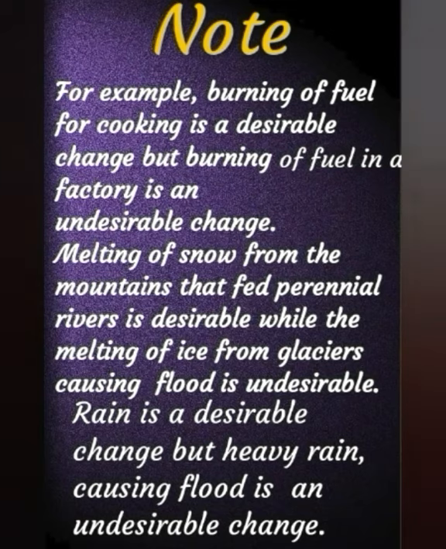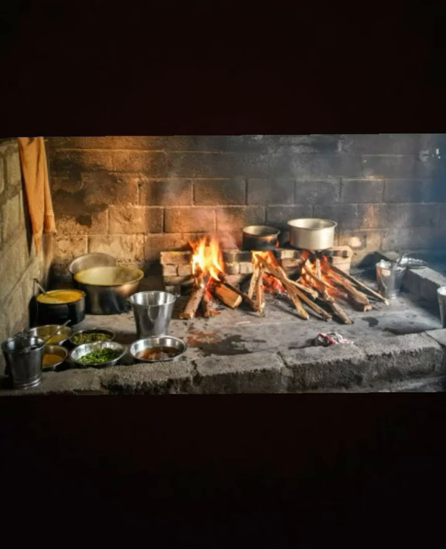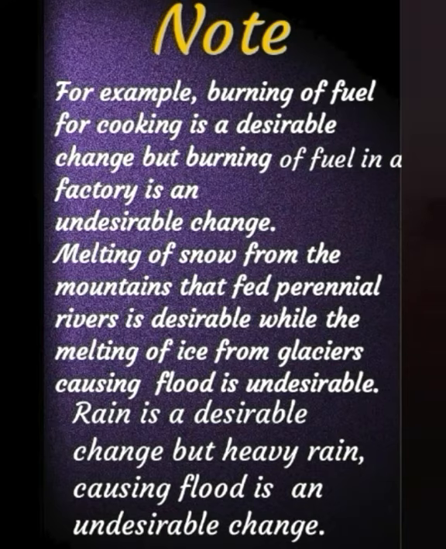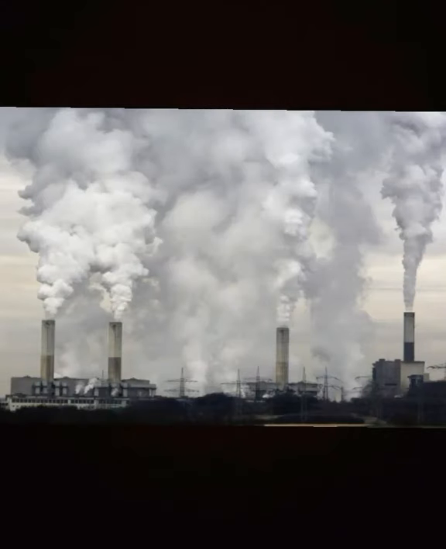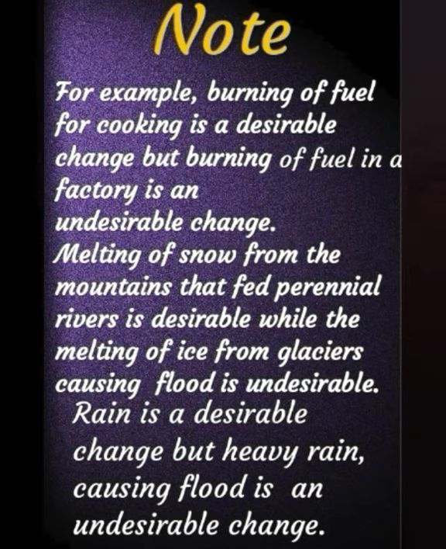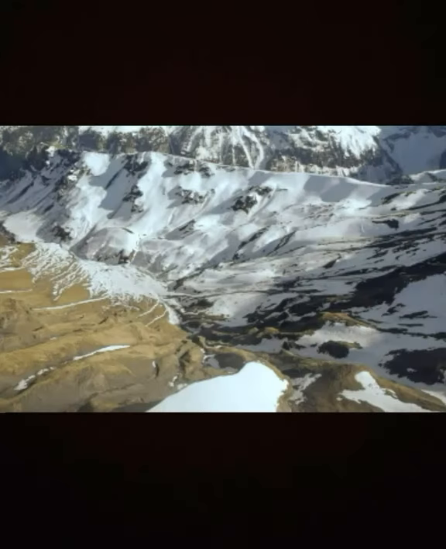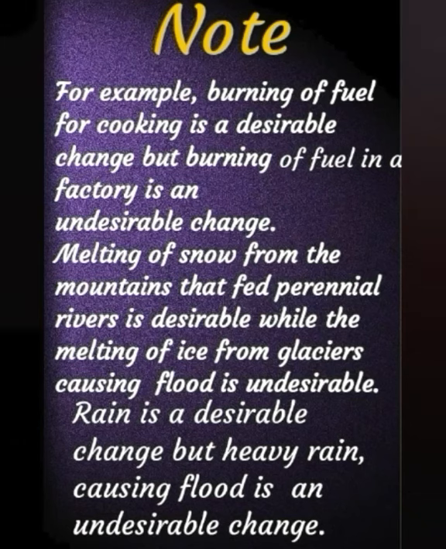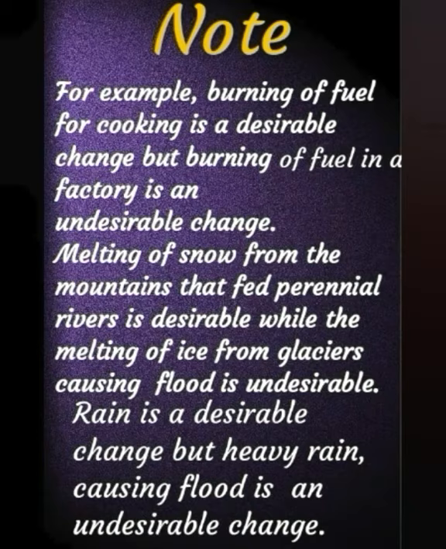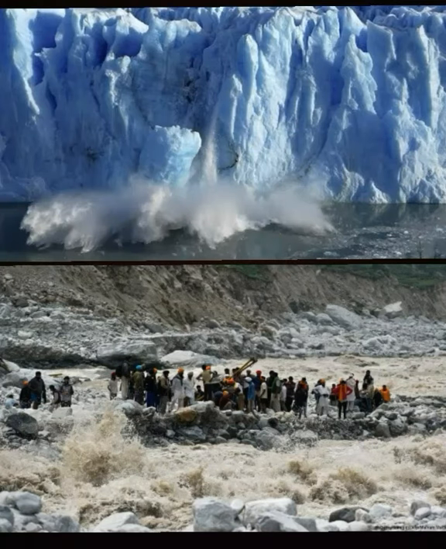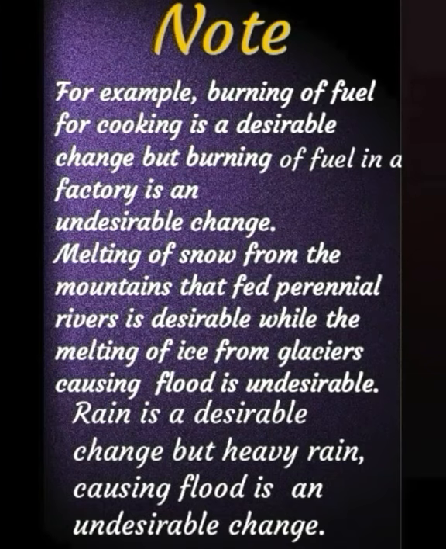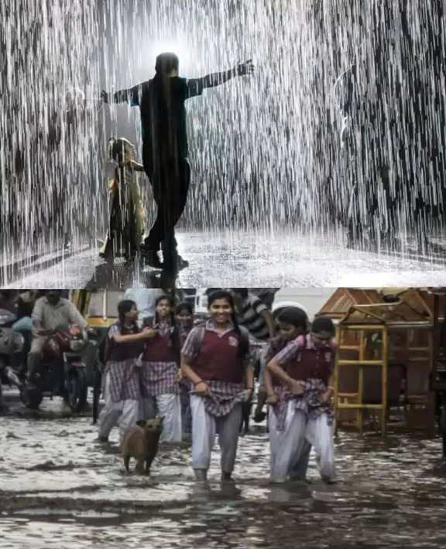Note, for example, burning of fuel for cooking is a desirable change, but burning of fuel in a factory is an undesirable change. Second example, melting of snow from the mountains that feed perennial rivers is desirable, while the melting of ice from glaciers causing flood is undesirable. Another example is rain, which is a desirable change, but heavy rain causing flood is an undesirable change.